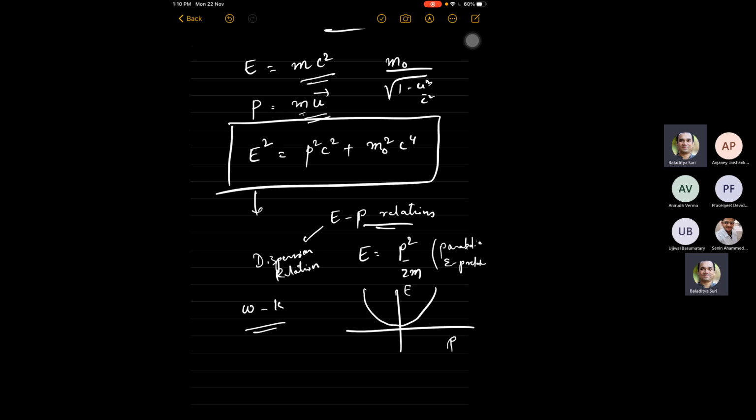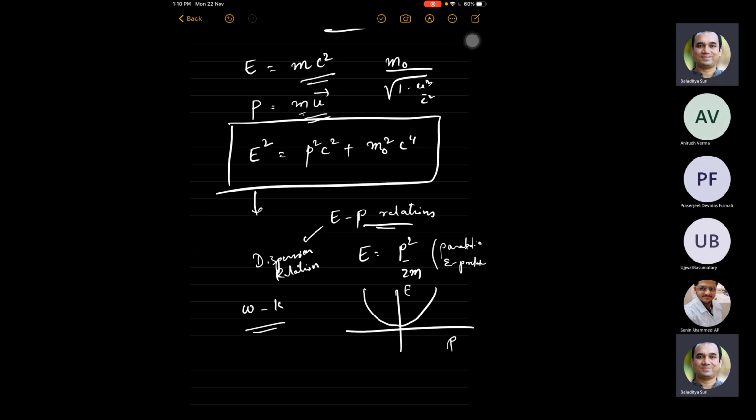For example, if you take a prism made of some kind of glass or some crystal, it behaves in a dispersive manner: the refractive index is a function of the frequency of the light that's passing through it. So these kinds of relations are called dispersion relations.